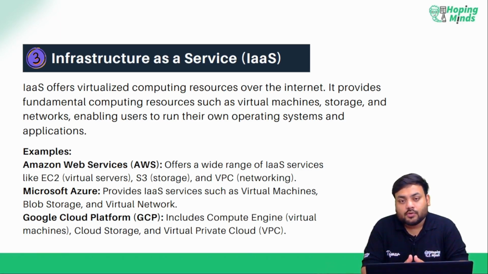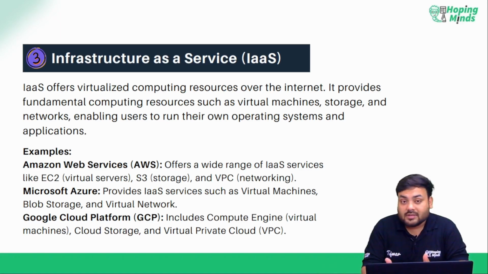Like I've already told you, it is when we get complete virtualized computing resources over the internet, such as virtual machines, storage, networks, and lots of things. These things come under the category of infrastructure as a service.